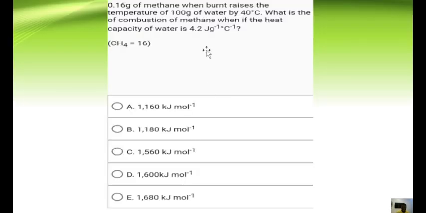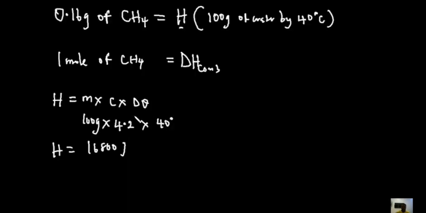Now if you look at the unit of the specific heat capacity, it is joule per gram per degree Celsius. Which means that this is joule per gram per degree Celsius, so the value produced in this case will be in joule. So have that in mind that this is going to be joule.